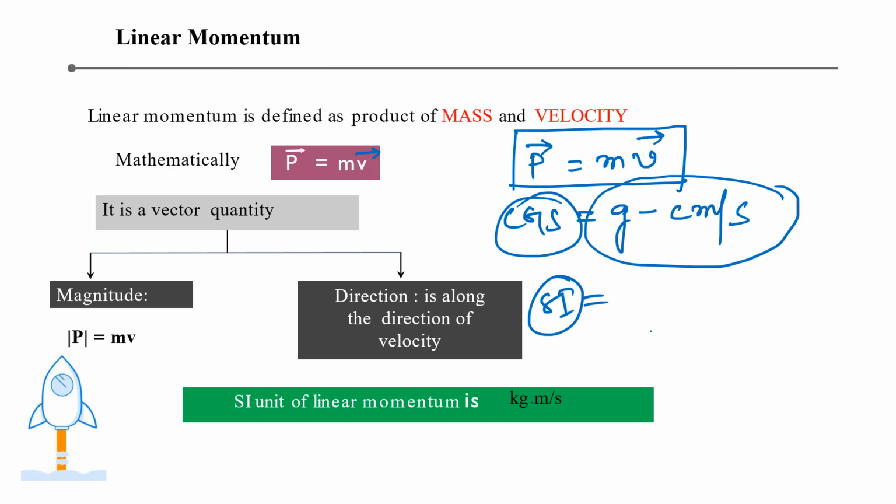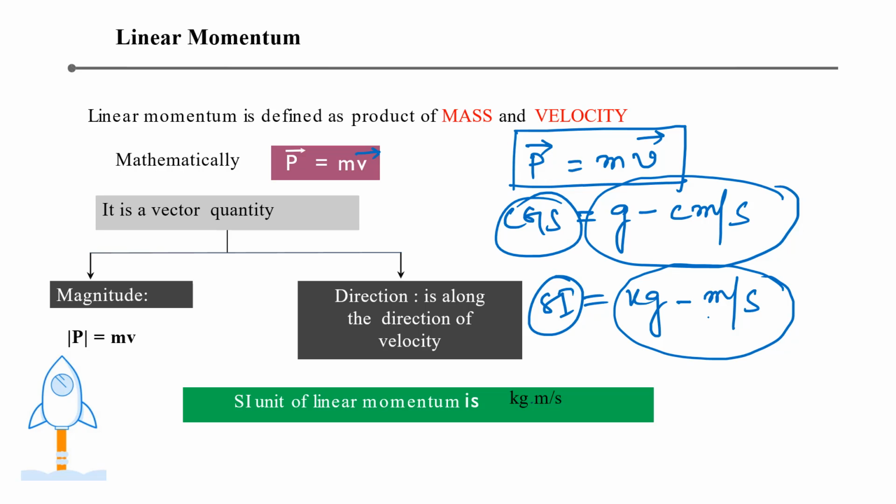What is the SI unit of mass? That is kg. The SI unit of velocity is meter per second. So the SI unit of momentum is kilogram meter per second. Now, on the basis of momentum, some questions are asked which are of 1 or 2 marks. I will make a separate video on the numerical questions. Till that time, I hope you have understood what momentum is.